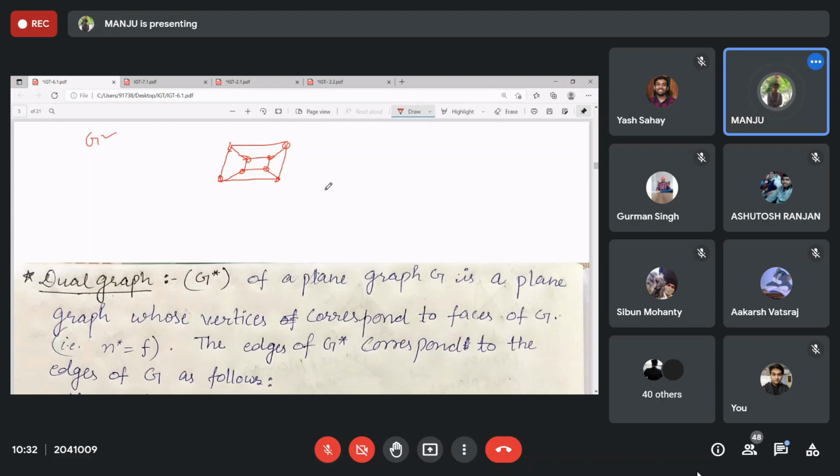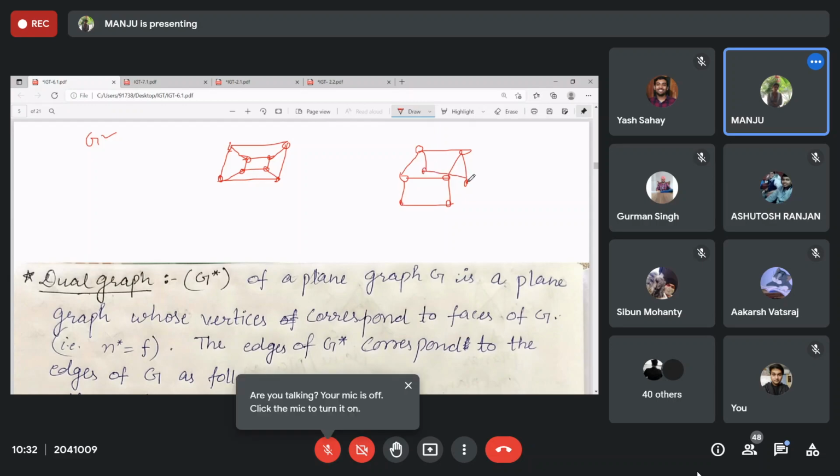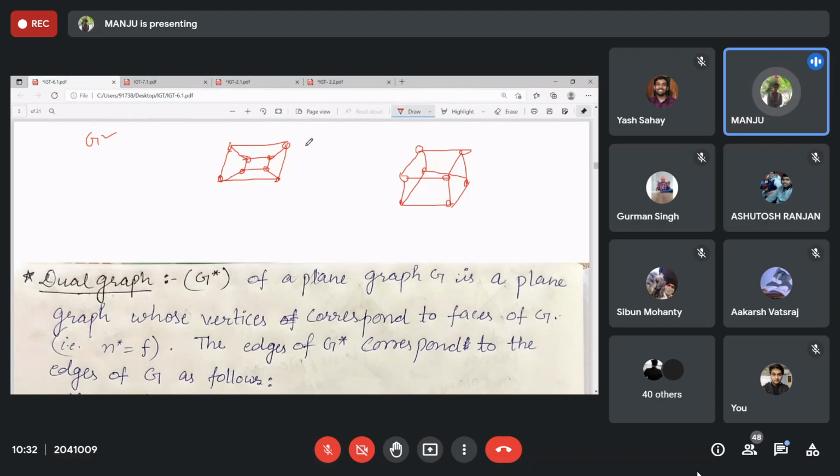How many regions? 6 regions, right? In the 3D structure it does not look like a cube, but anyway it has 6 faces. So this rear face becomes your unbounded region in R2. Clear?